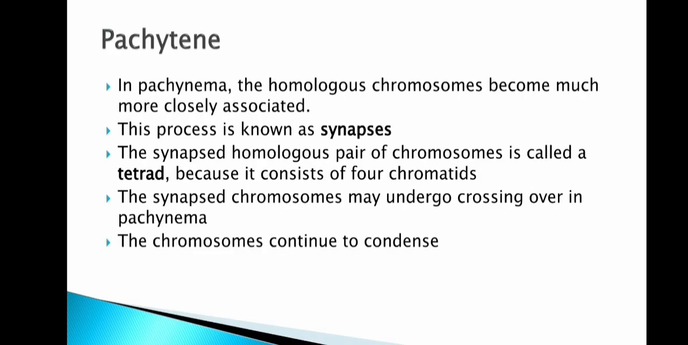Next stage is Pachytene, also called pachynema. Here the homologous chromosomes become very closely associated, and this process is also called synapsis, or the joining. This synapsed homologous pair of chromosomes is called a tetrad because it consists of 4 chromatids. The synapsed chromosomes may undergo crossing over in pachynema. Crossing over is the combining of different regions of the chromosomes. The chromosomes then continue to condense.